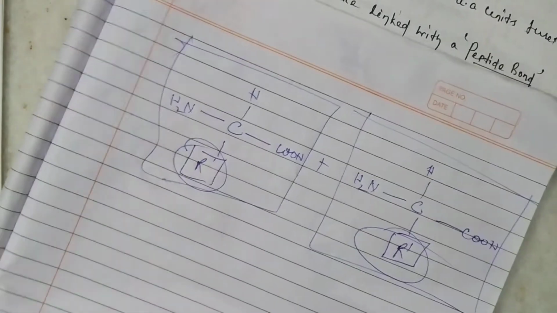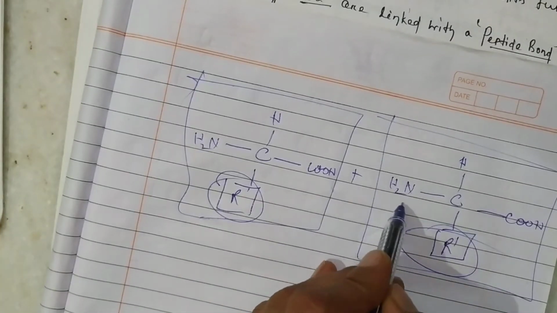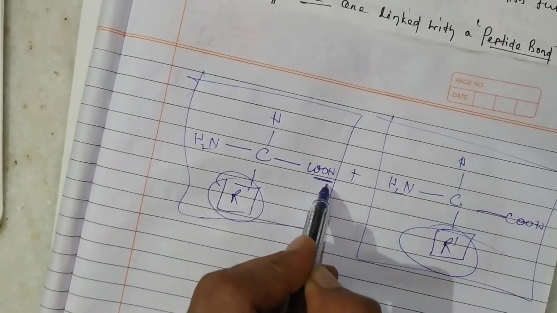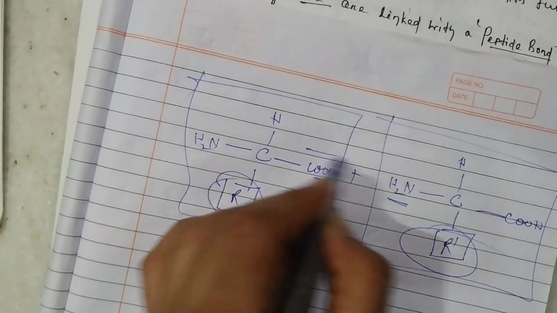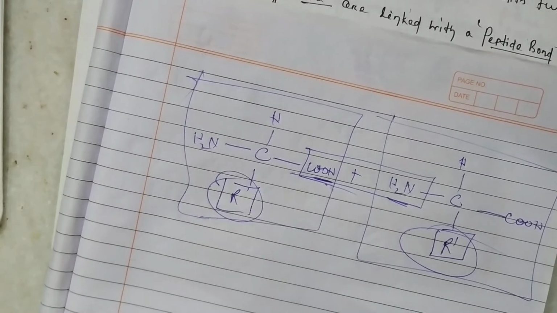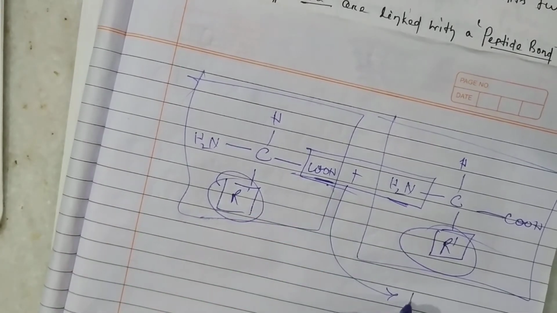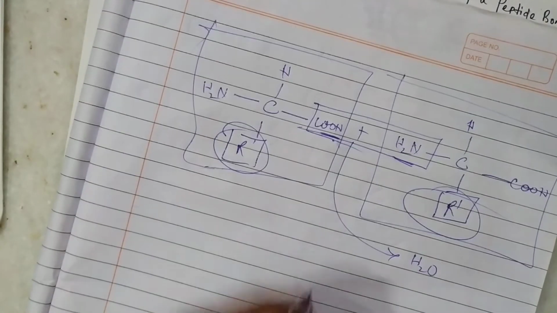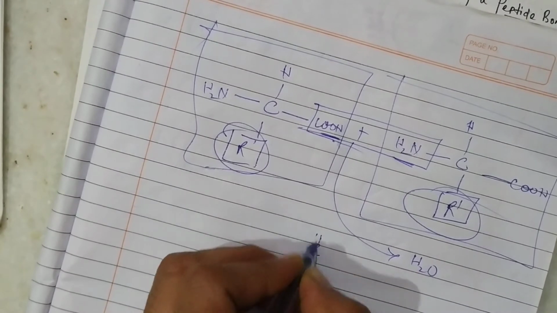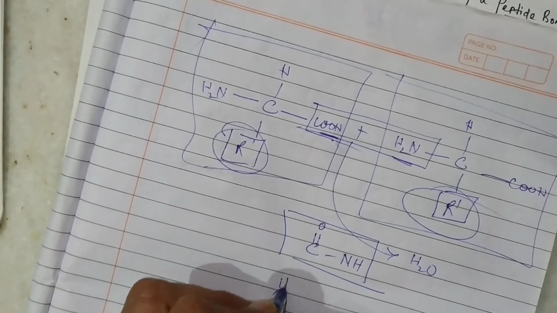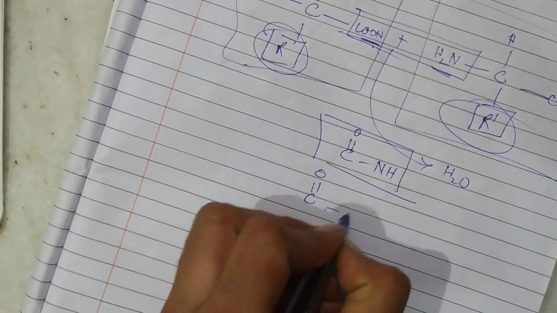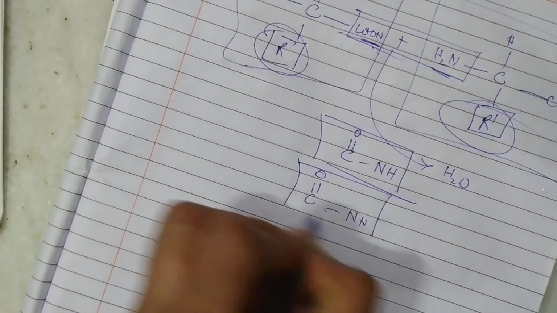The reaction takes place between the carboxylic group of one amino acid and the amino group of another amino acid. These two undergo condensation reaction by removal of a water molecule and they form the bond called C double bond O NH. So this C double bond O NH is your peptide bond.